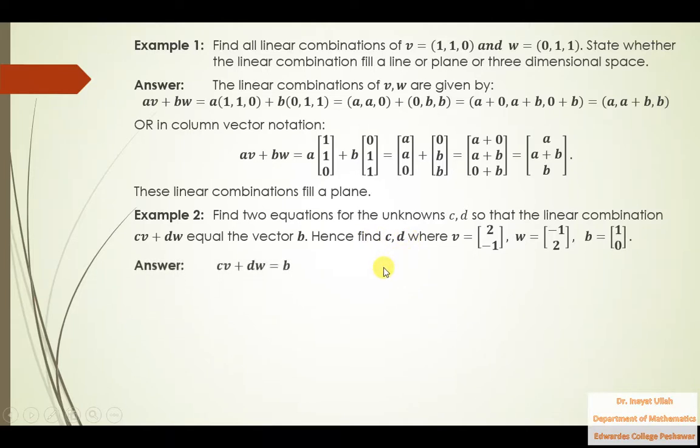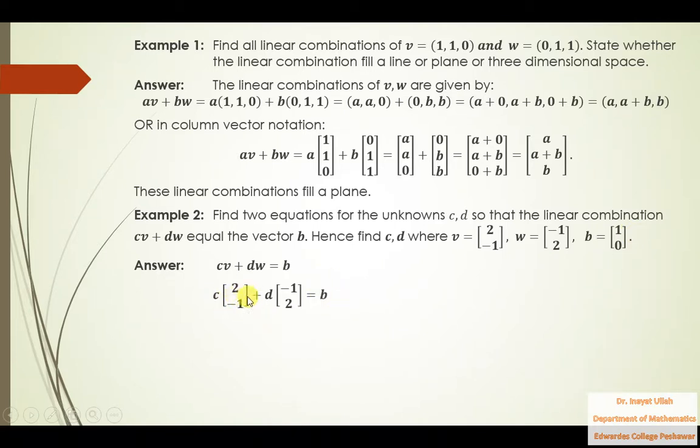So anyway, the answer is we need to take cv plus dw equal to b, so that is c times v, d times w, equal to b. You can replace b here as well, but after simplification we will replace this b at the end.